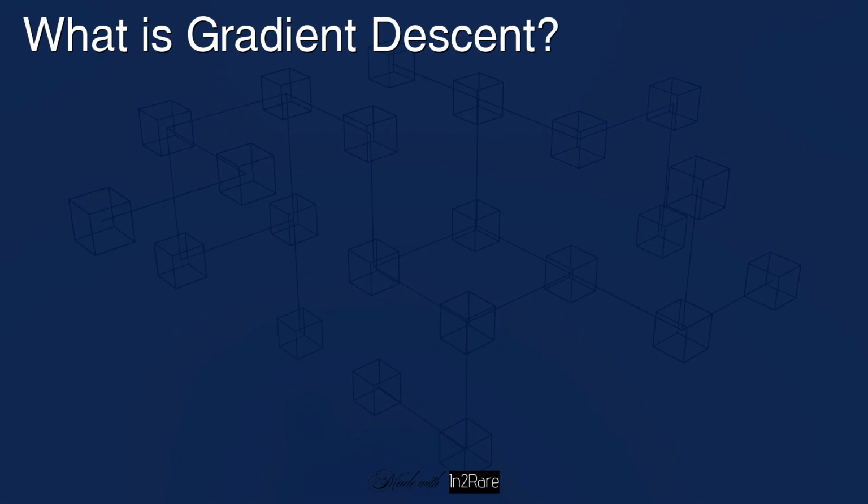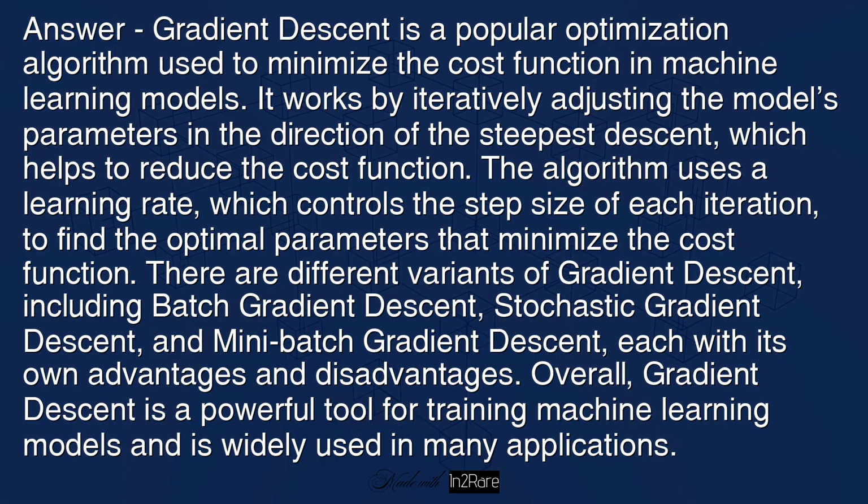What is gradient descent? Answer: gradient descent is a popular optimization algorithm used to minimize the cost function in machine learning models. It works by iteratively adjusting the model's parameters in the direction of the steepest descent, which helps to reduce the cost function. The algorithm uses a learning rate, which controls the step size of each iteration, to find the optimal parameters that minimize the cost function. There are different variants of gradient descent, including batch gradient descent, stochastic gradient descent, and mini-batch gradient descent, each with its own advantages and disadvantages. Overall, gradient descent is a powerful tool for training machine learning models and is widely used in many applications.